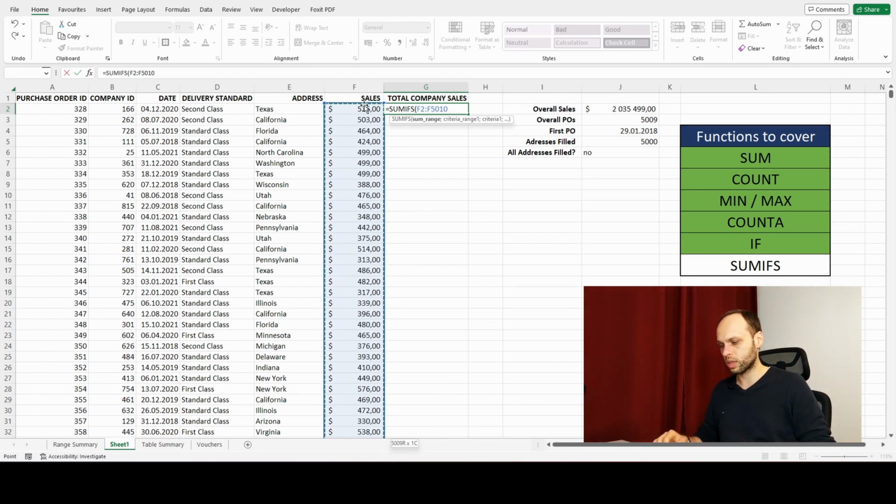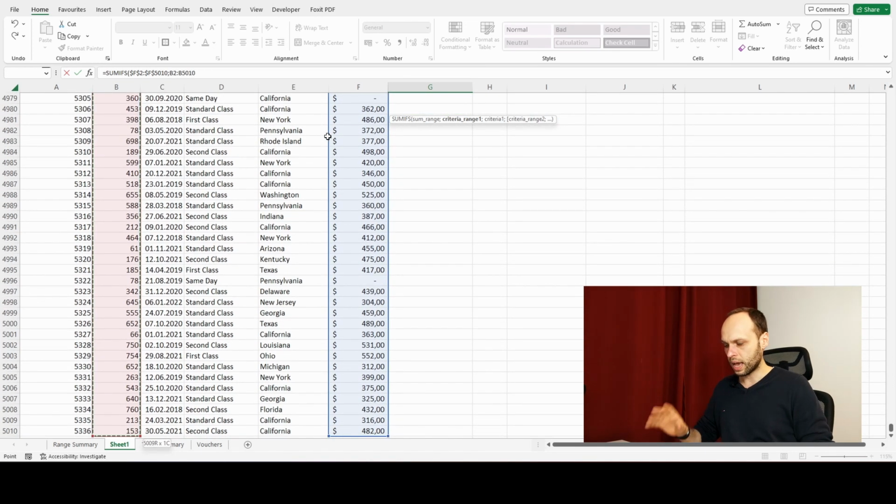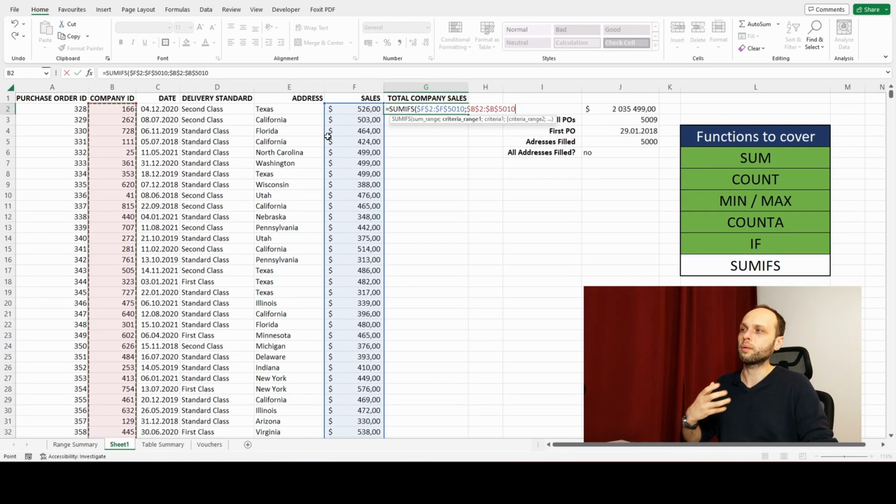How are we going to do that? We're going to do that by pressing the F4 button, which puts the $ sign before the column and row. And this means that if I'm going to pull that, it won't change. I know it's complicated, but stay with me because it's going to get very simple in a moment. Criteria range. Obviously, we want to check all the companies. So again, I click here, Control Shift down, and again, I'm using this F4. You can of course type in $, but pressing just F4 makes it super fast. So this we also don't want to change. What do we want to change actually, as we will be pulling down this formula? We will be checking the company ID.